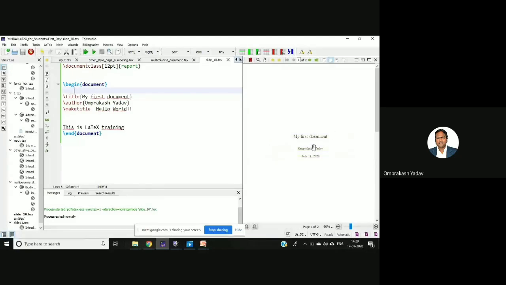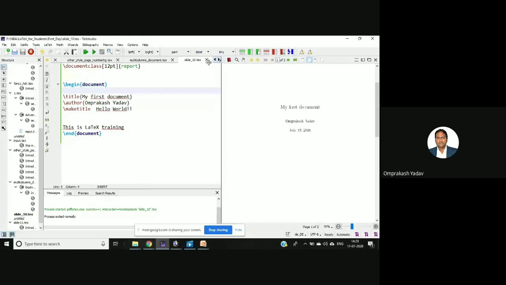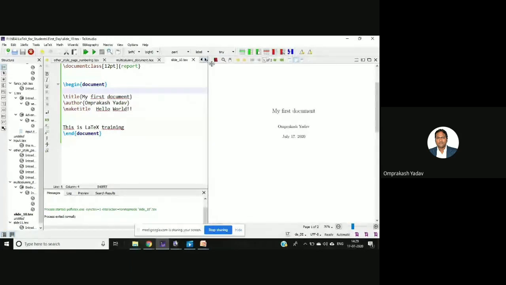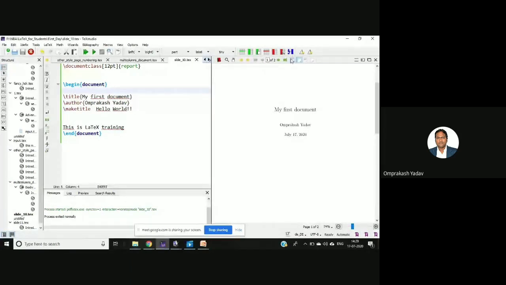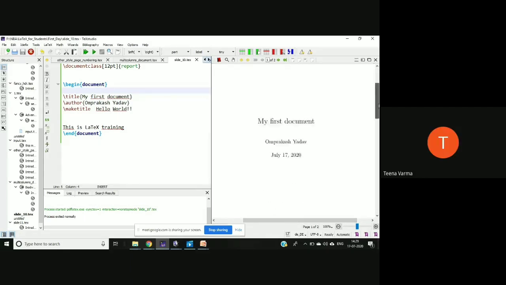Whether you can see this particular part, or you want me to increase the size also? Whether you can see this? No, sir, the font is a little small. Okay, increase. I'll have to adjust the window also. So just a little. Now, yes, sir, this will do.